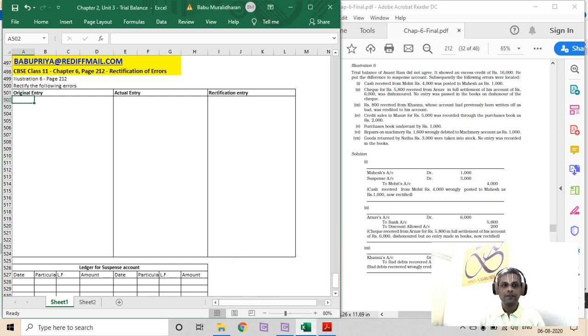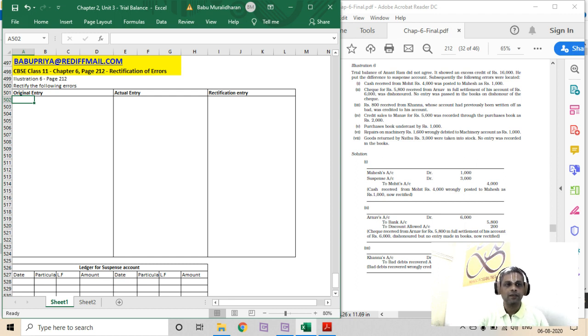So let's continue with the rectification of errors. We should be completing these illustrations today, and we should go into the test your understandings, and then to the next chapter. Okay. So I'm in illustration 6, page 212, chapter 6, class 11.